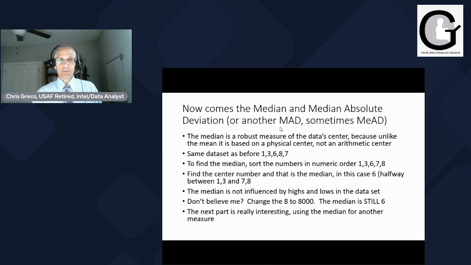The mean is not going to be 5. Guaranteed the median is not going to be 5. Not with one number at 8,000. It's going to pull that number way up. But the median stays the same.